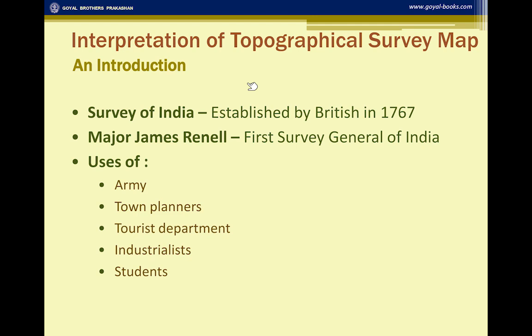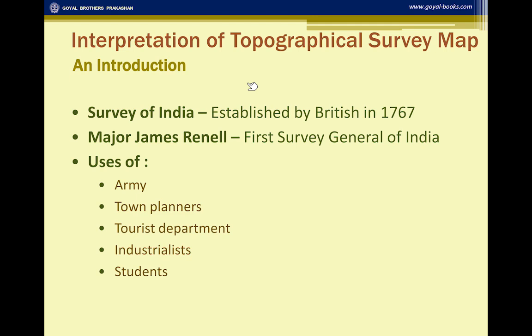Secondly, they are very useful for the town planners because they have to plan the projects according to the topographical survey sheets. They know where the roads and the transport are and the general layout of the city. So accordingly, the tourist maps are prepared. The tourist department also uses the topographical survey sheets for bringing out the layout of the city. That gives us the location of the monuments and the guidance for the tourists. This is very important for the tourist department.